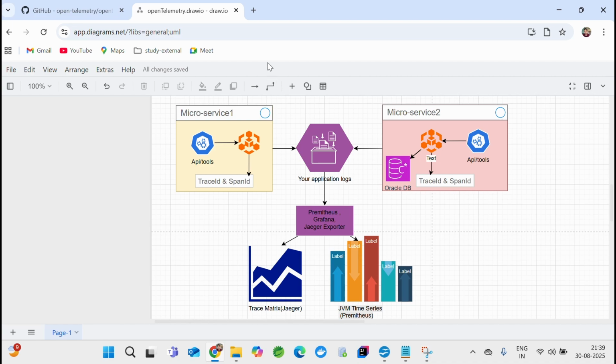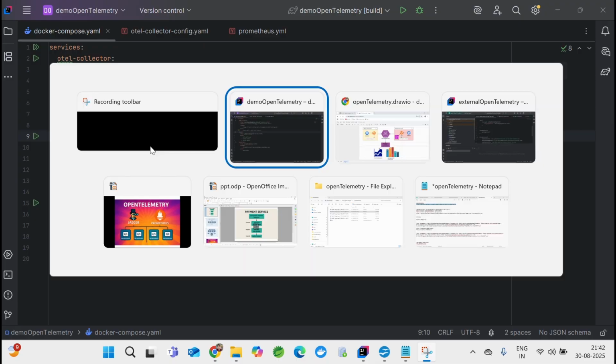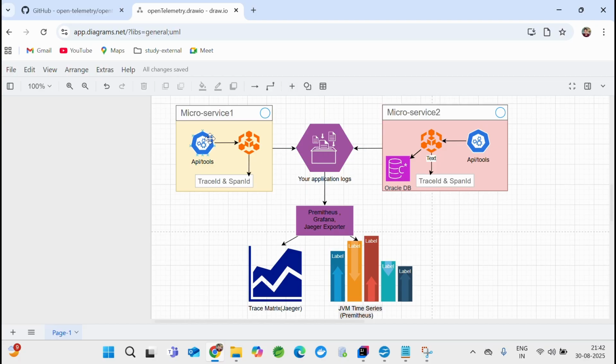All right, let's get started with the demo. With the interest of time, I already created this Docker compose file, and there are a few other files out there. We'll go through each of the files. Ultimately we need a collector. As I said earlier, we have service 1 and service 2, and they are logging the data into the console, or we will have a logback file, or let's say a log4j file. Now there will be somebody who will be collecting the data, right?